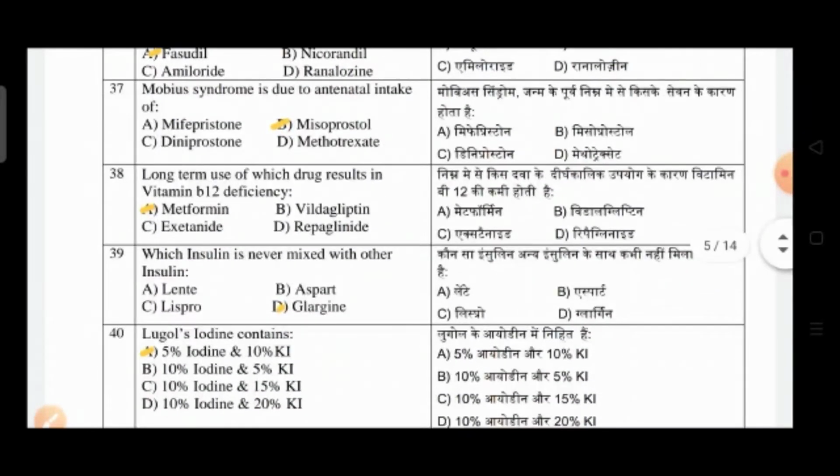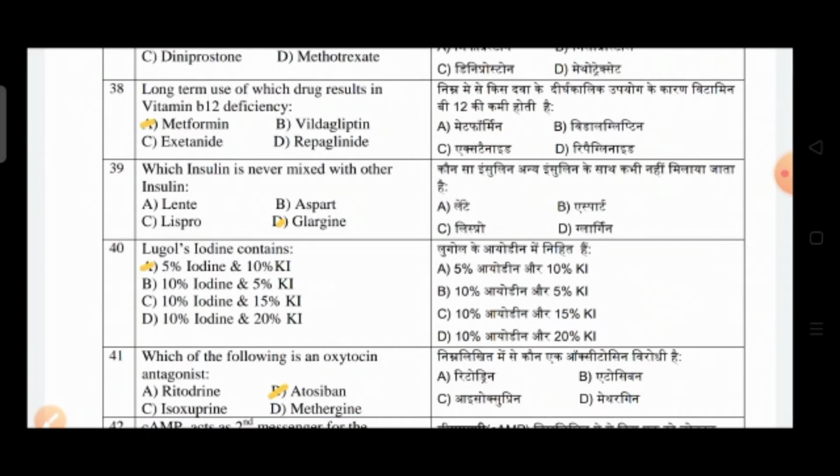Question number 37: Moebius syndrome is due to antenatal intake of? Option A is mifepristone, option B is misoprostol, option C is dinoprostone, option D is methotrexate. So the correct answer is option B, misoprostol.